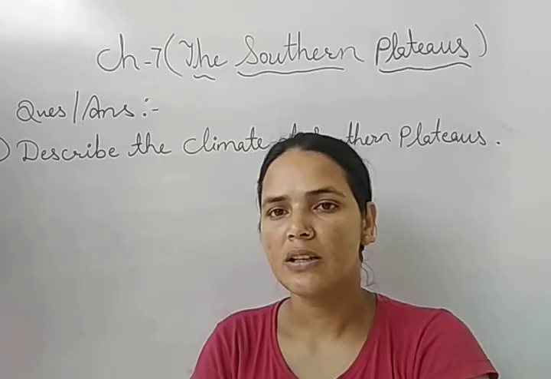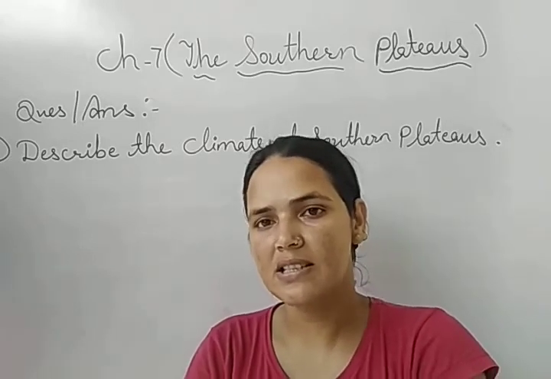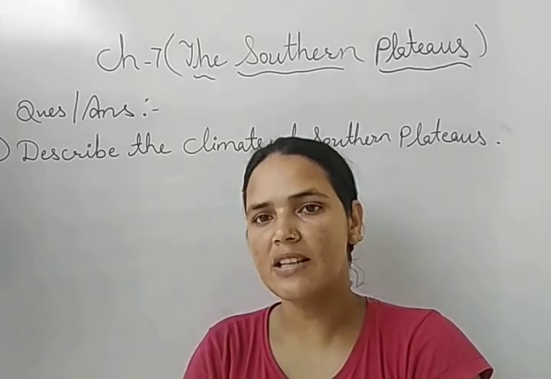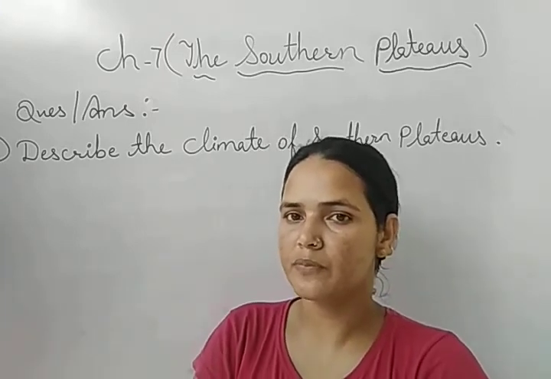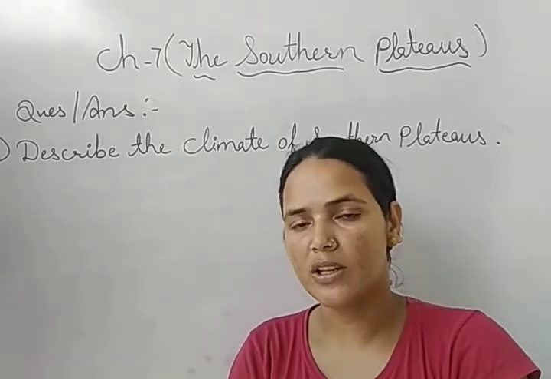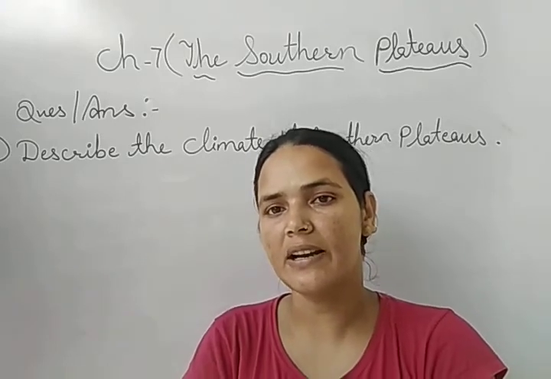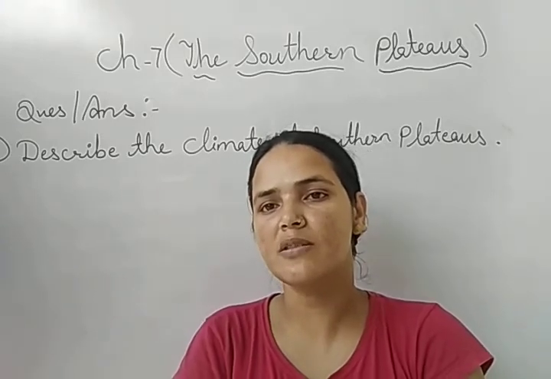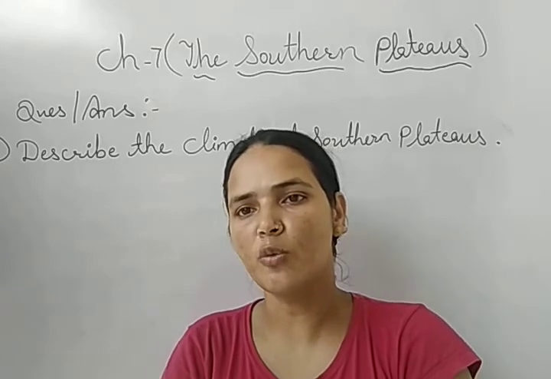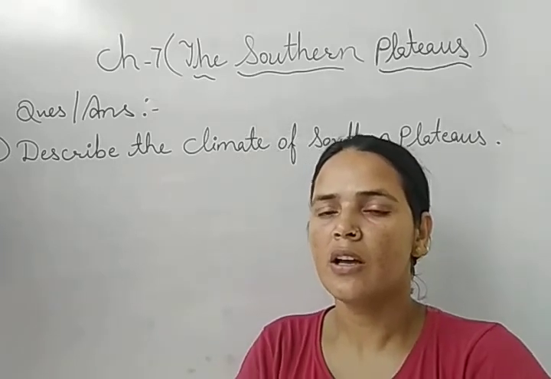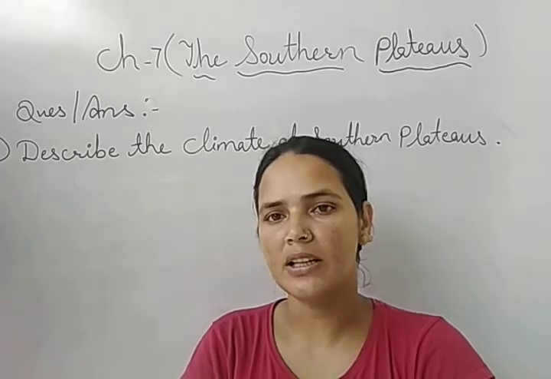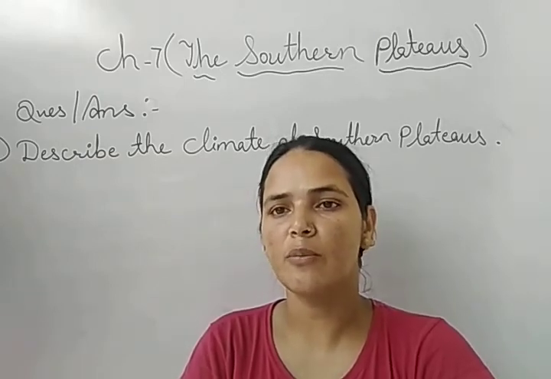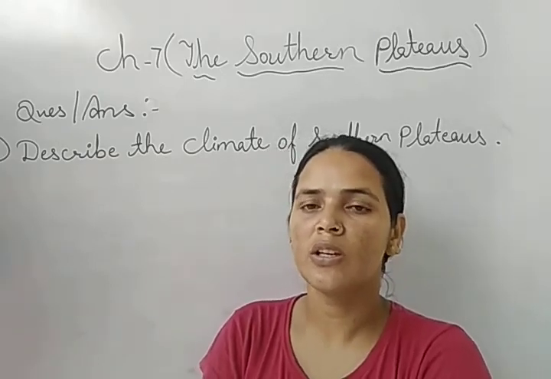But we cannot say that these seasons are just like the seasons that we have in the northern plains or the northern part of our country. For example, in the northern plains, we have studied that the climate is extreme. It means too much hot in summer, too much cold in winter. But there is a lot of variation in the temperature of the southern plateau or Deccan Plateau.